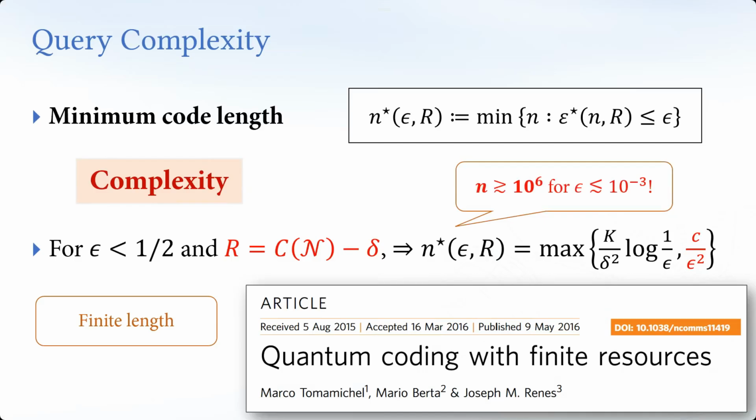So although it's finite length, and more realistic, it's not practical because it requires such a large system size to achieve this 10 to the minus 3. If you want to achieve 10 to the minus 5 or 10 to the minus 10, then it's almost impossible. Okay. So that's the problem in the previous work in this paper. It's a finite resource result. It's very nice, but still very, very demanding.